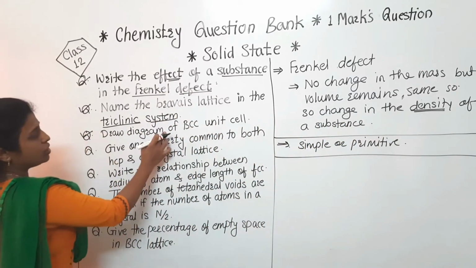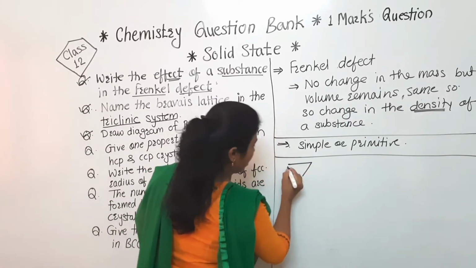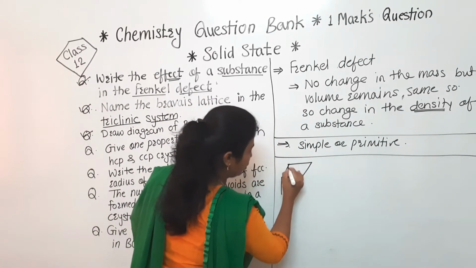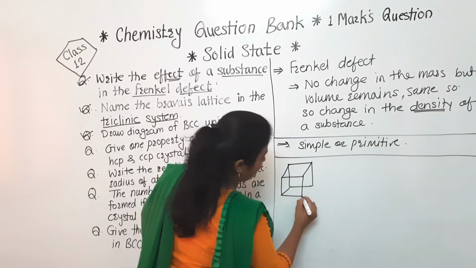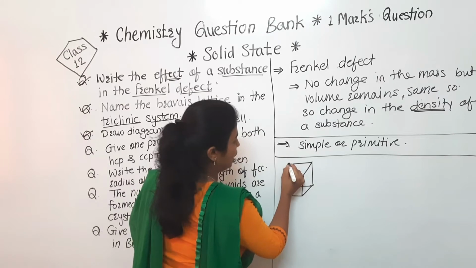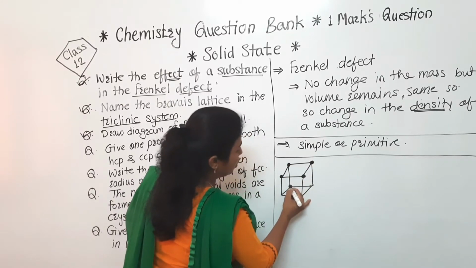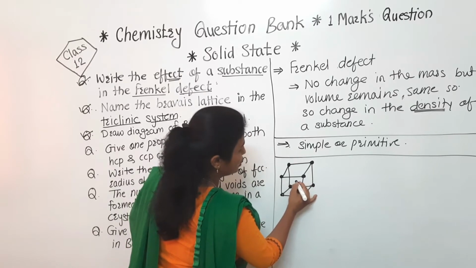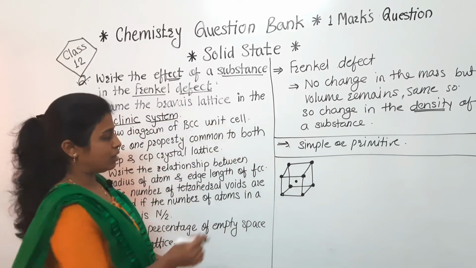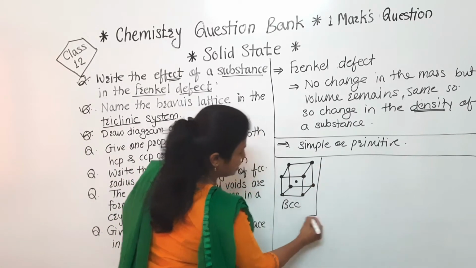Third one, draw the diagram of BCC unit cell. So here we will draw that structure. Firstly we have to draw the cube, and in that we have to show the particles or atoms present in it. For the BCC, the total number of atoms is 2: 8 present at the 8 corners and 1 is present at the center. So this is the structure of the BCC unit cell.